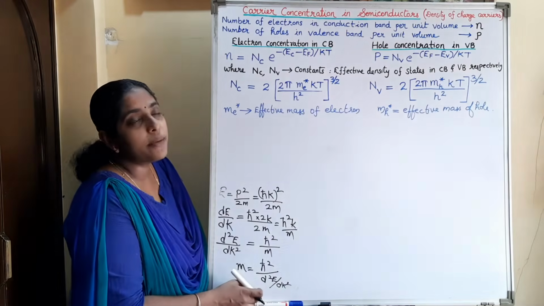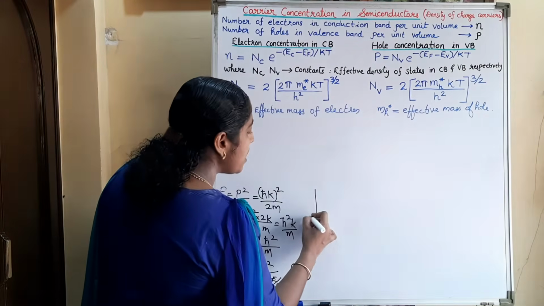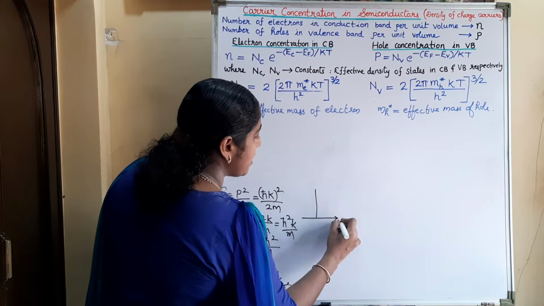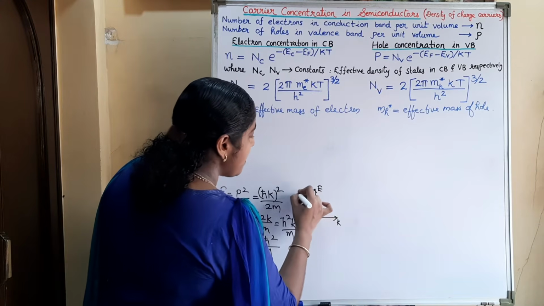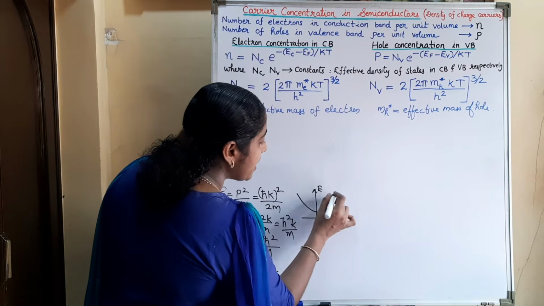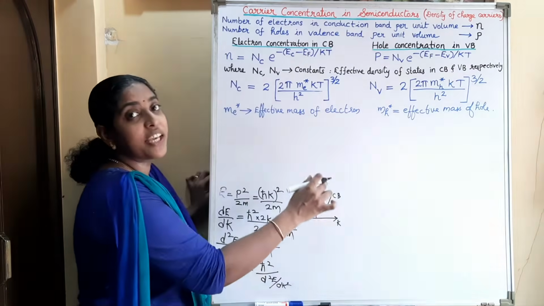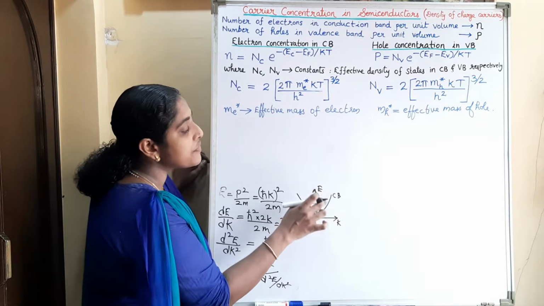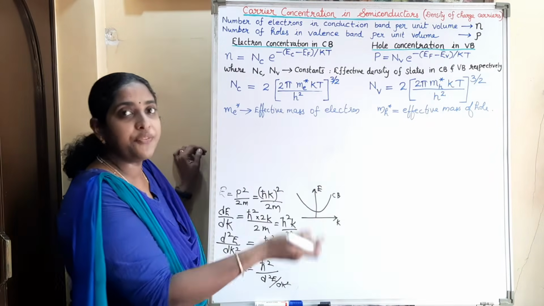What is this d square E by dk square? If we draw the energy wave vector diagram, the conduction band is in the form of a parabola, and d square E by dk square corresponds to the curvature. That curvature of this E-k curve is different at different points.